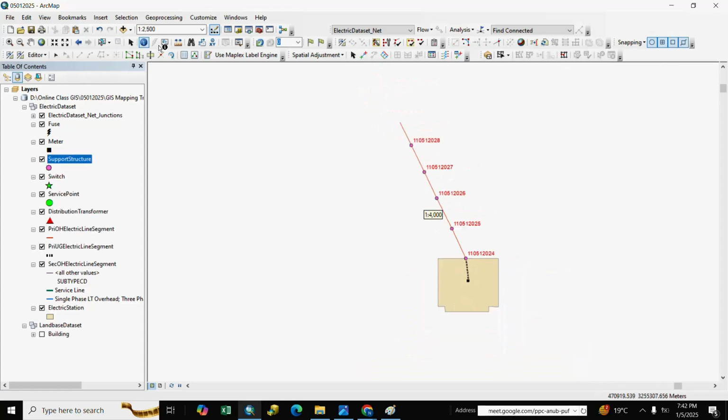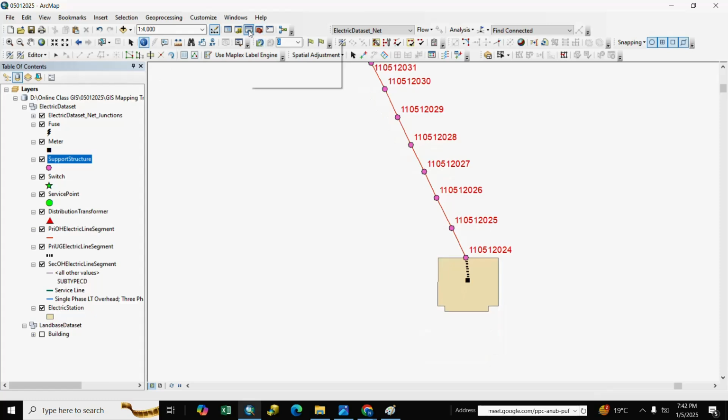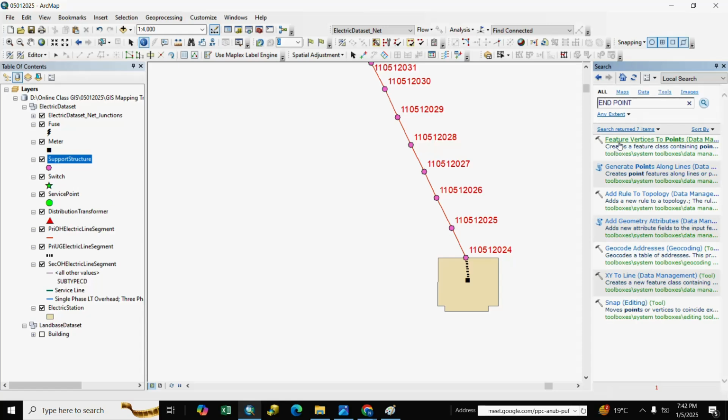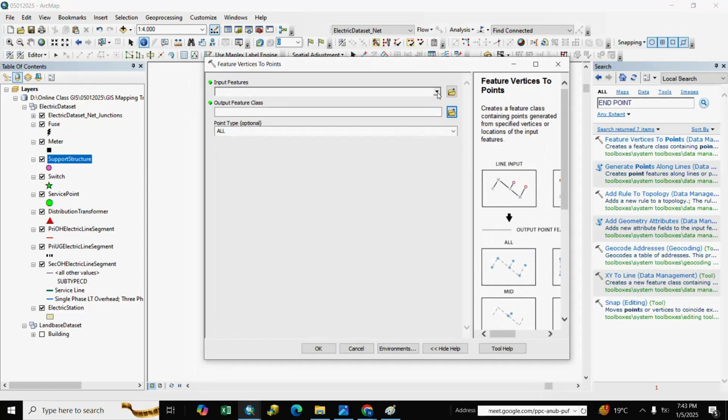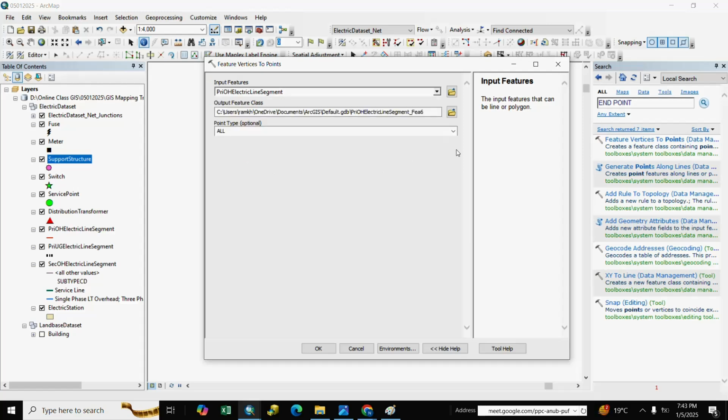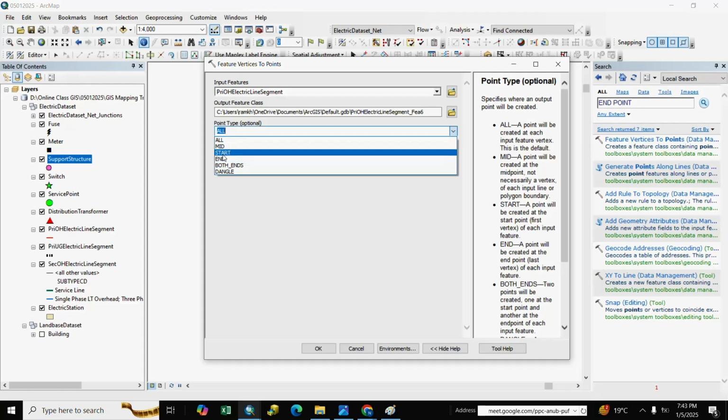So we go to the search option and we write here endpoint and we enter feature vertex to point. We click here and we select primary OH and we select start point.